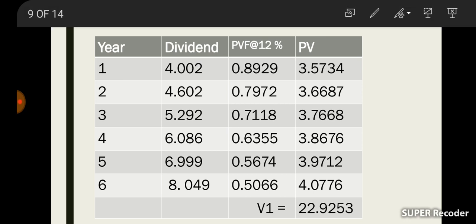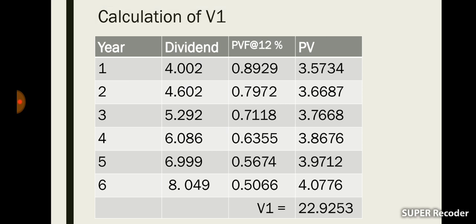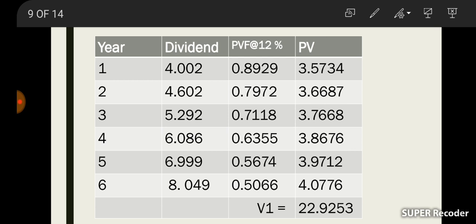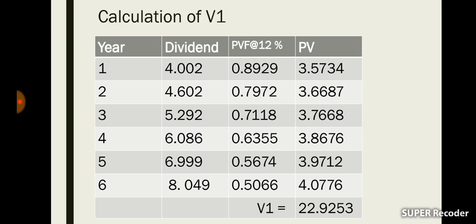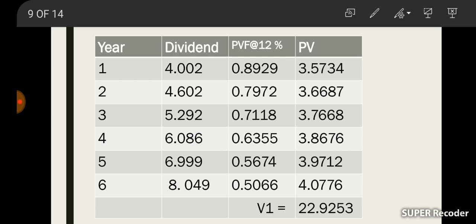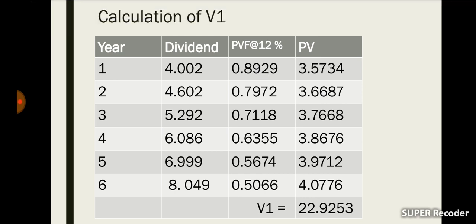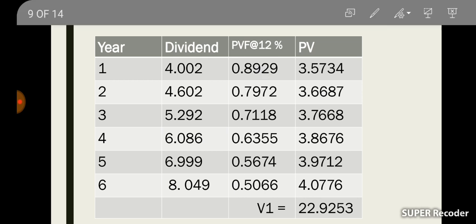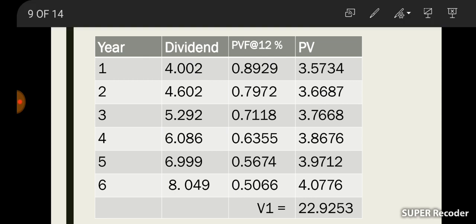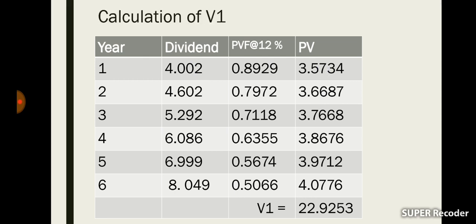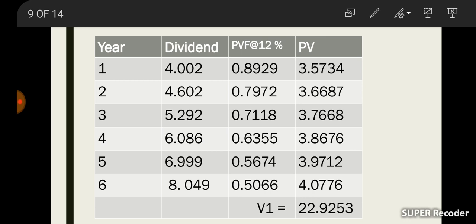As first year's dividend is 4.002, second year's 4.602, third year's 5.292, fourth year's 6.086, fifth year's dividend is 6.999, and sixth year's dividend is 8.049. Then the present value factor at 12% in the first year is 0.8929. We will get it from the present value factor table, and we are multiplying this present value factor with this dividend, then we will get the present value of first year's dividend as 3.5734.